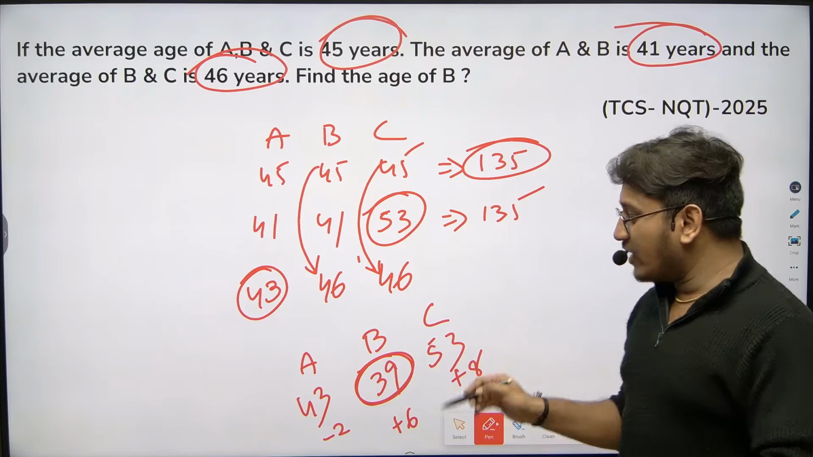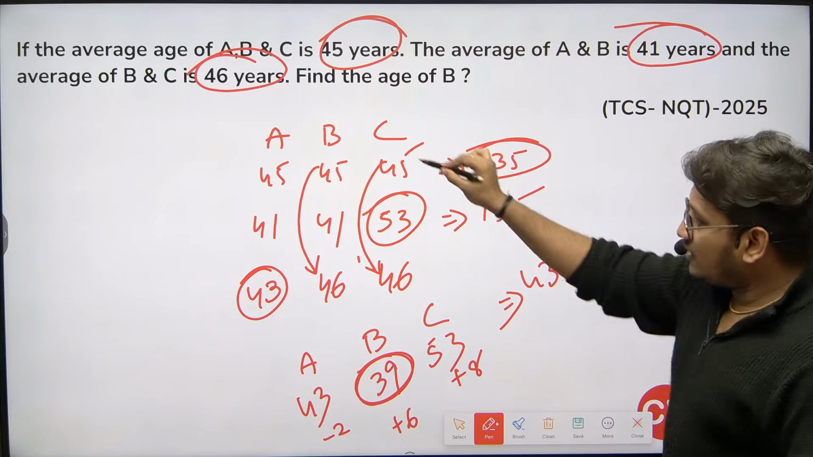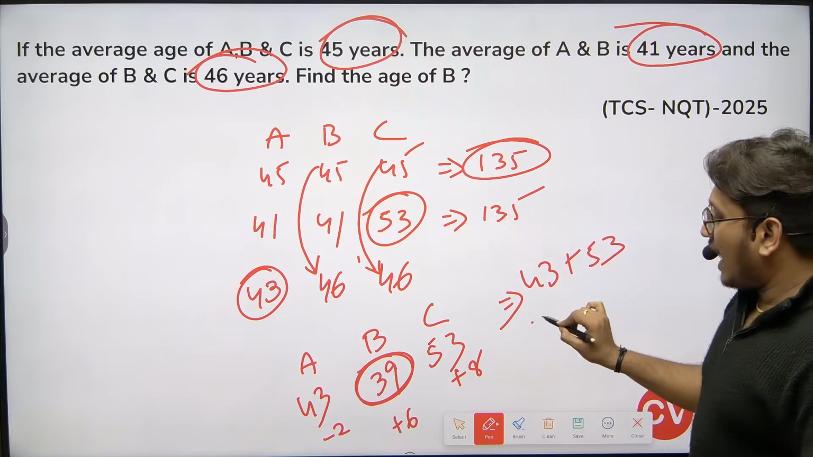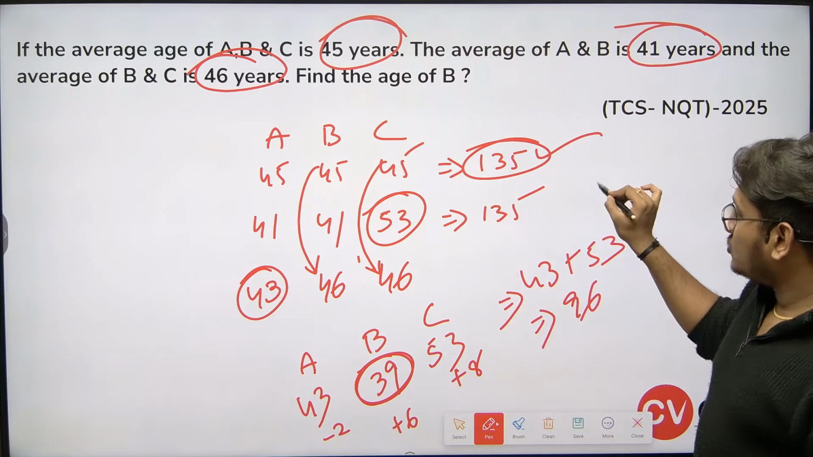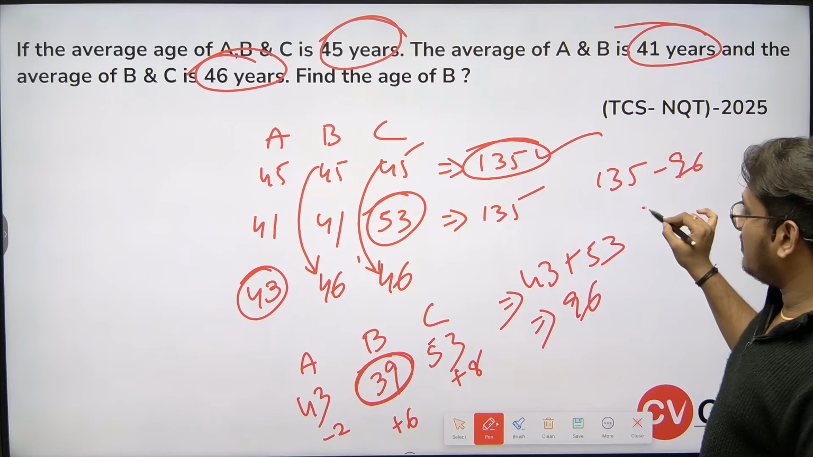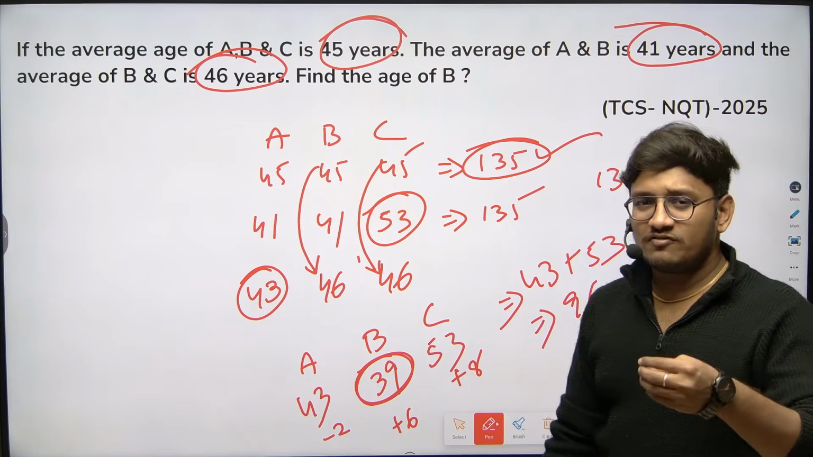Or else, simply you can do this: we already got to know that the A value is 43 and the C value is 53. Add up the values, it will be 96. The total value should be 135. So 135 minus 96 will give you the answer, 39. So you can do it in either of the ways, whichever you are comfortable with.